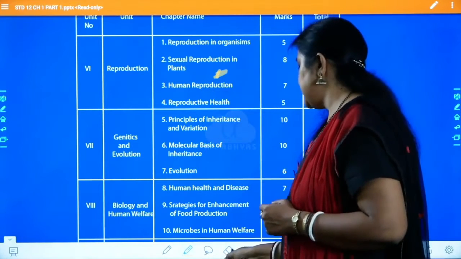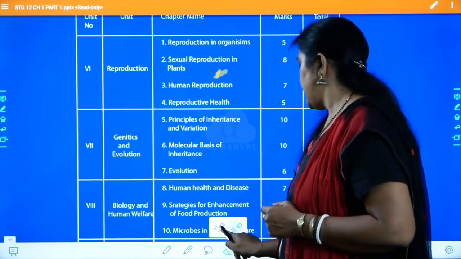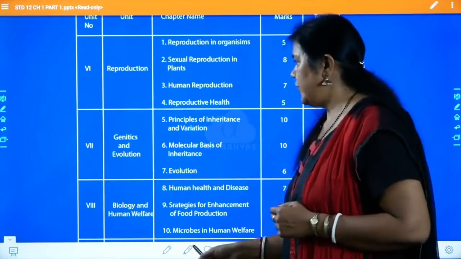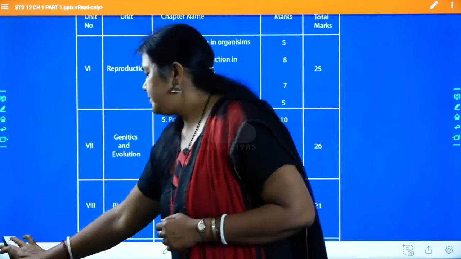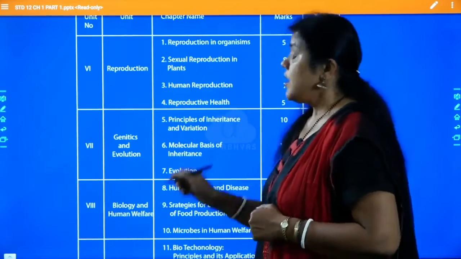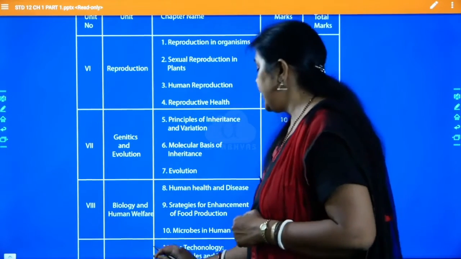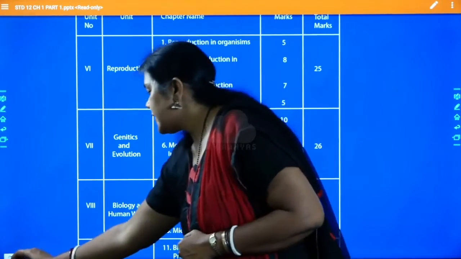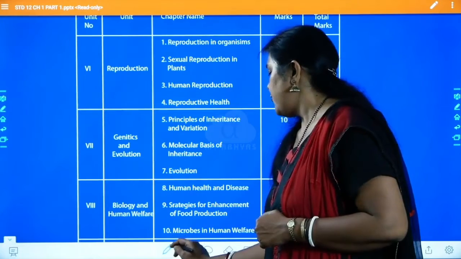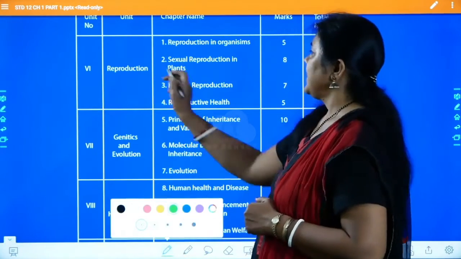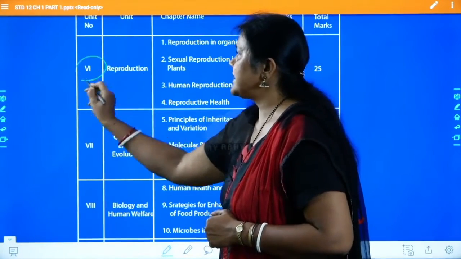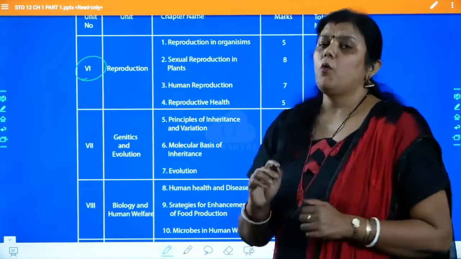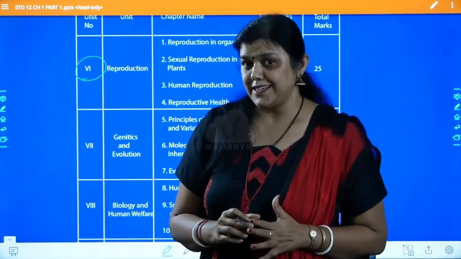Okay, so let us see how exactly we can go forward. If you see the units over here, the units are going to start from unit number 6. Why is it starting from unit number 6?